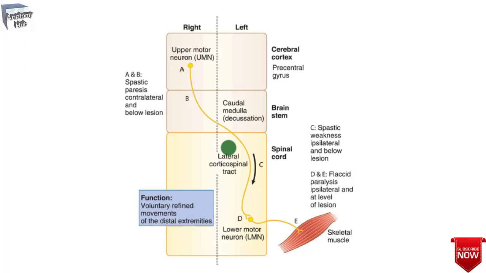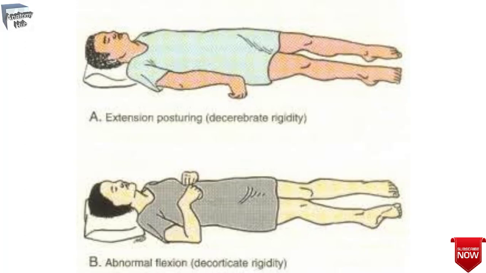The hypertonia may be seen as rigidity, meaning you will find postural flexion of the arm and extension of the leg, or postural extension of the arm and the leg, depending on the location of the lesion. Lesions above the midbrain produce decorticate rigidity, and lesions below the midbrain produce decerebrate rigidity.